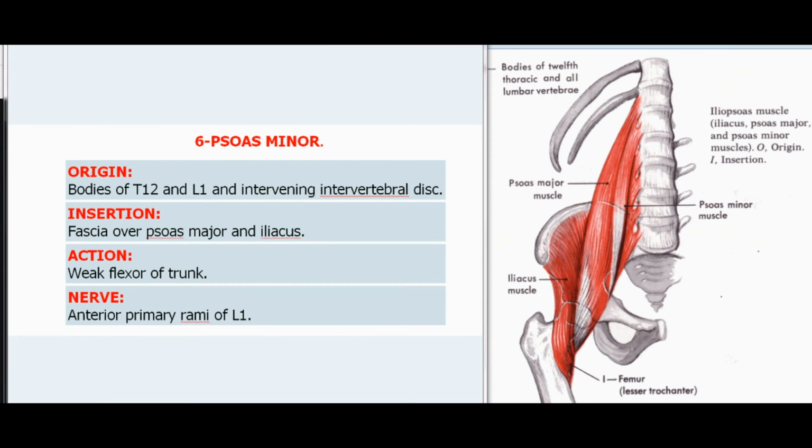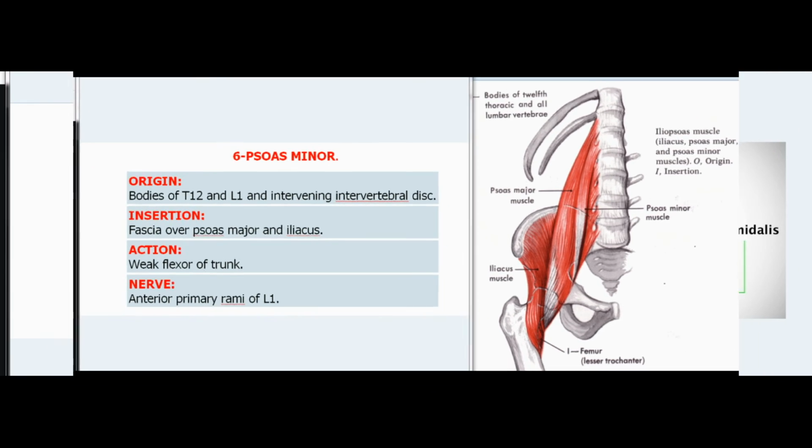6. Psoas minor. Origin: bodies of T12 and L1 and intervening intervertebral disc. Insertion: fascia over psoas major and iliacus. Action: weak flexor of trunk. Nerve: anterior primary rami of L1.